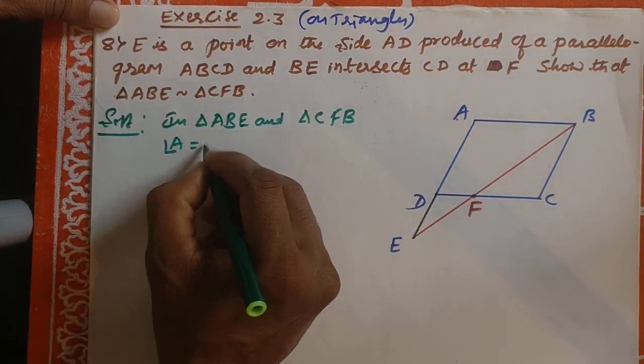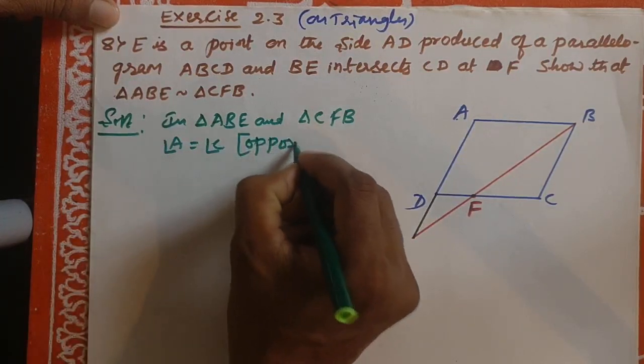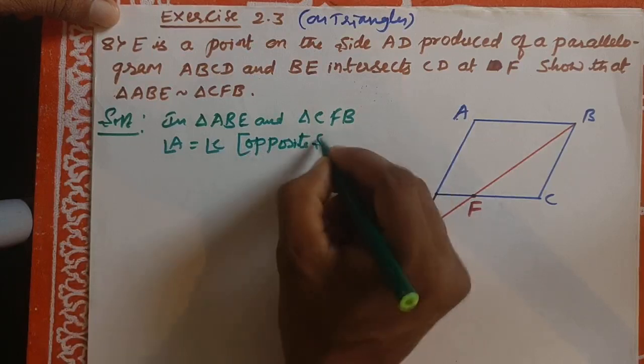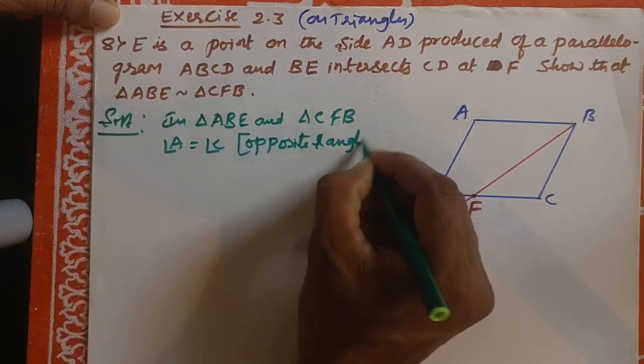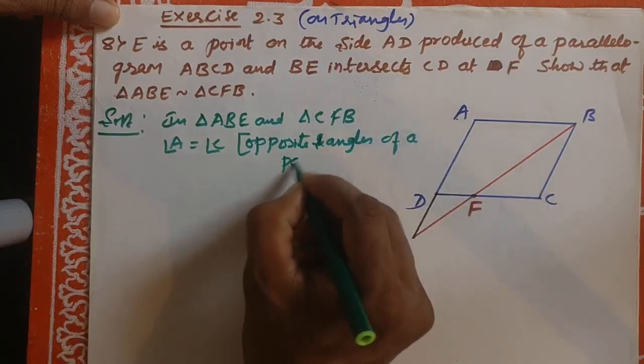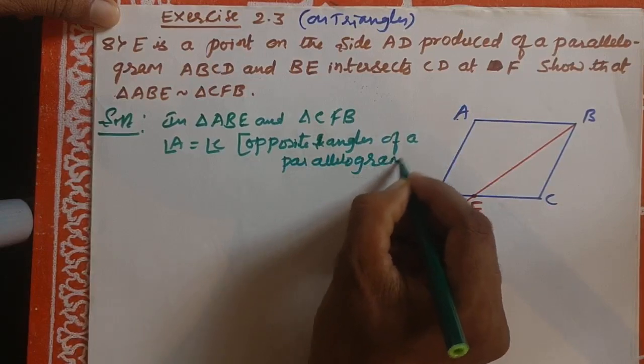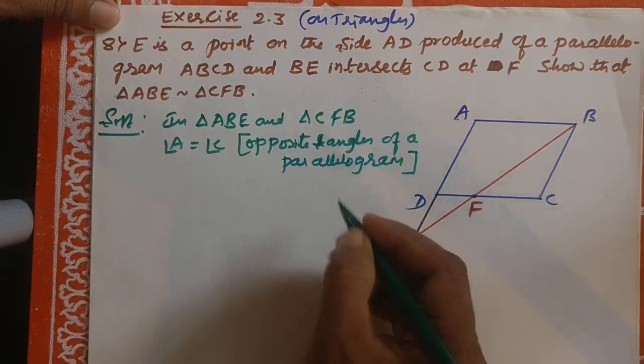Angle A is equal to angle C, opposite angles of a parallelogram.